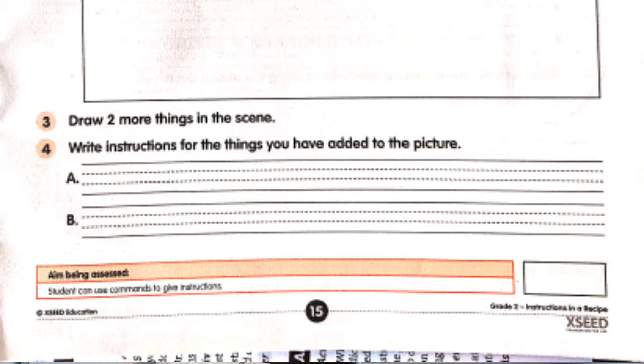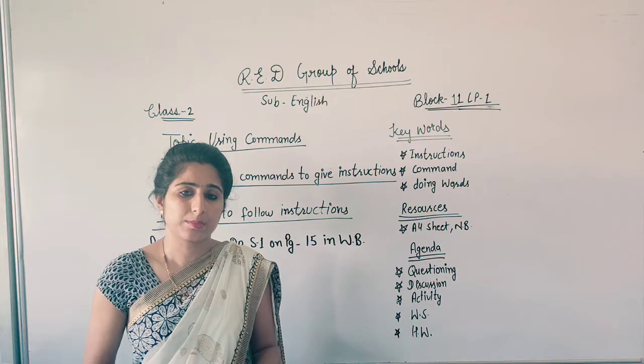Now question number 4. Write instructions for the things you have added to the pictures. Now what will you do? You have added 2 more things in the picture. You will write 2 instructions for those steps.